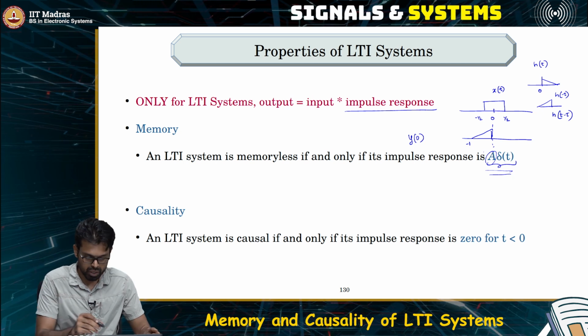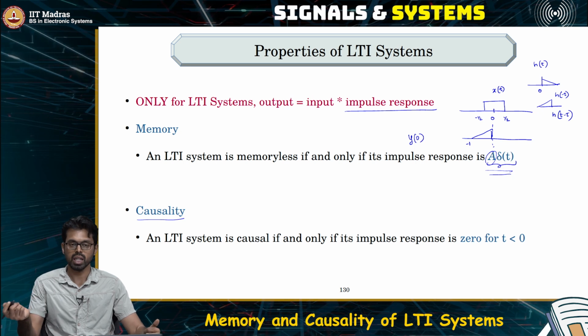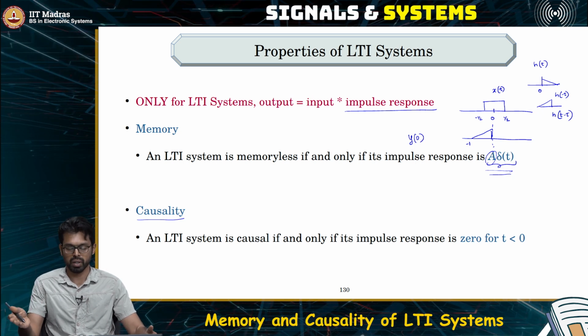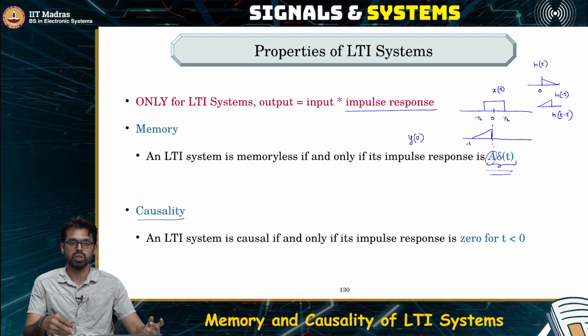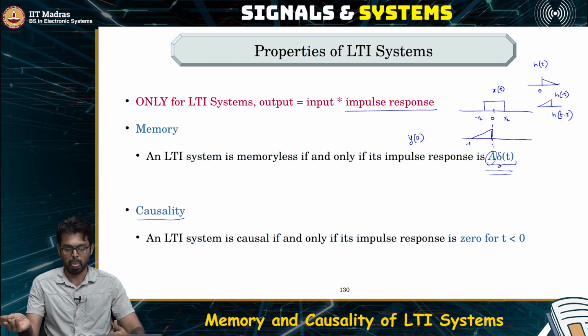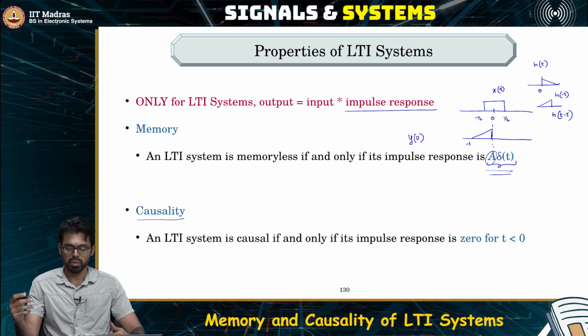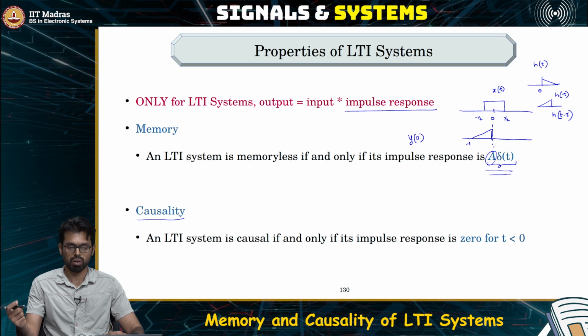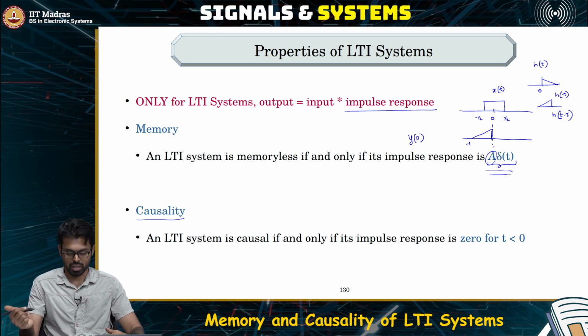What about the next property? The next property is causality. So what does causality mean? If the output at a particular time instant depends not only on the input at that time instant but also on the input from the future, that is a non-causal system. If it is a causal system, the output at a particular point should depend only on the inputs at the present and the past.